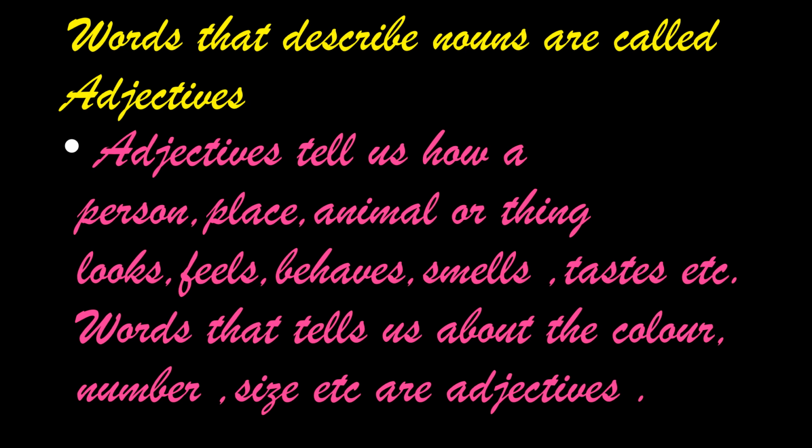Now children, we have described places, people, animals and things. For the same person, for the same place, for the same animal and for the same thing, we have used so many describing words. Take the example of the book. You said it's a boring book, it's a good book, it's a funny book, it's an interesting book, it's an old book, it's a dirty book. So many words for that word book.